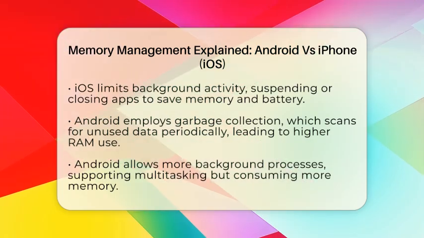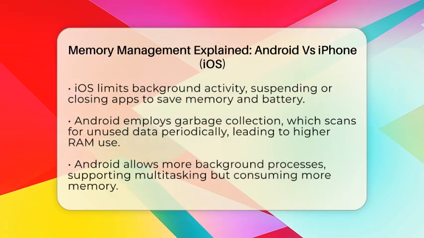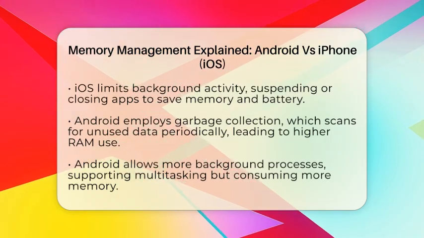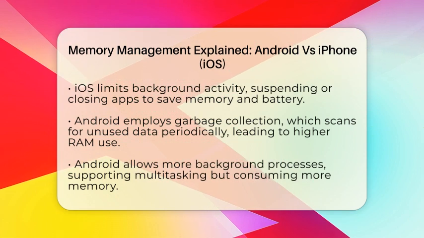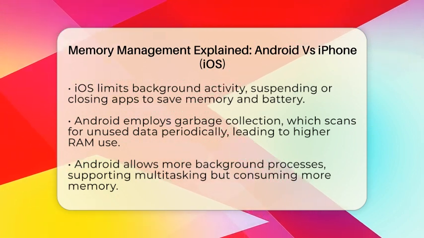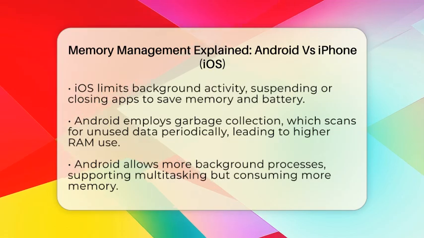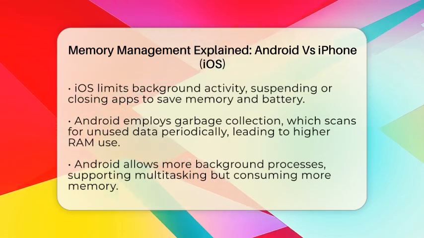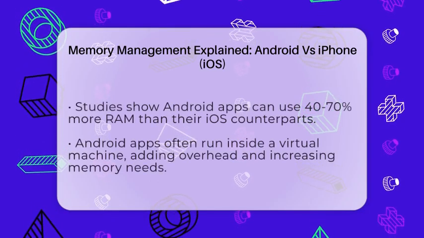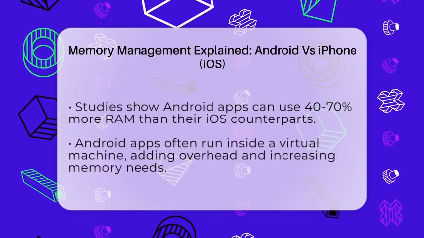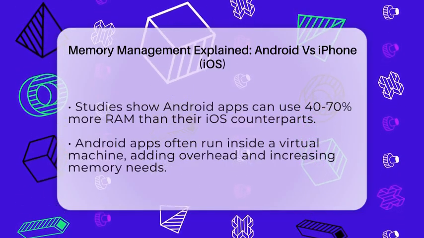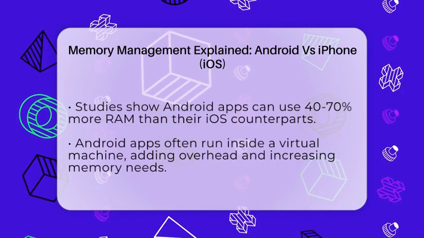Android, on the other hand, uses a different approach called garbage collection. This process scans for unused data at intervals and clears it out. Since this happens periodically, Android can hold onto unused data longer, which can lead to higher RAM use. Android also allows apps to run more background processes, supporting multitasking but using more memory overall. Because of this, Android apps tend to use more RAM than the same apps on iPhones.